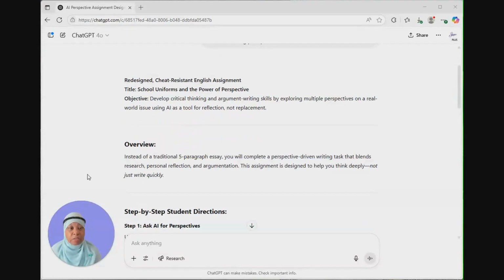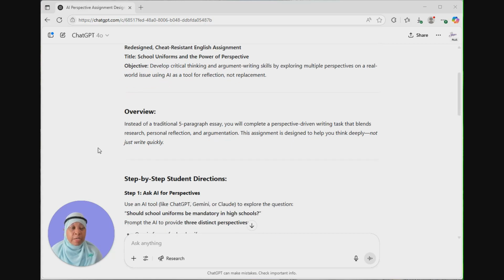And what we have is a redesigned, cheat-resistant English assignment. And the title is School Uniforms and the Power of Perspective. And the objective is to develop critical thinking and argument writing skills by exploring multiple perspectives on a real-world issue using AI as a tool. And the overview, and this is for you, you don't necessarily have to tell the students, is instead of a traditional 5-paragraph essay, they're going to complete a perspective-driven writing activity that blends research, personal reflection, and argumentation, and is deeply thoughtful, and not just write quickly.